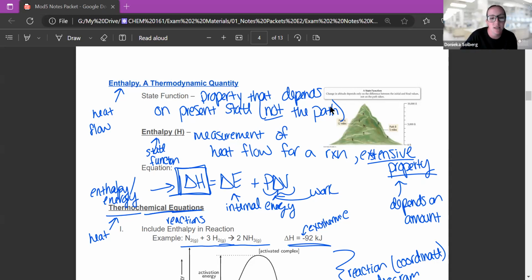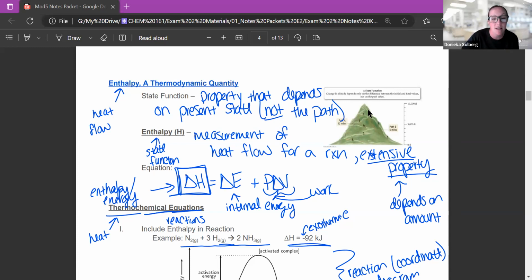So I like to use this as an example of what a state function is. There's path A, which is 12 miles to get from the bottom to the top of this mountain. There's path B over here, which is only 5 miles to get from the bottom to the top. One is longer than the other, but you still have the same starting and ending point. So enthalpy is a function that's like that. Doesn't matter how I got there, what path I took. It just matters the difference between the top and the bottom.